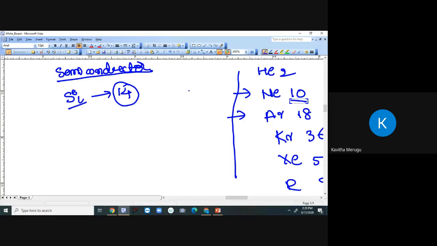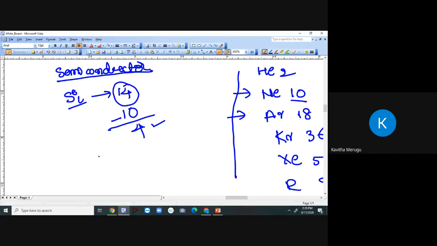Now you subtract neon's 10. If you do the subtraction, it will give 4. That means if silicon wants to reach the inert state, it has to donate 4 electrons. That means the number 4 has been achieved. This can be compared with the closest inert gas given in the table.